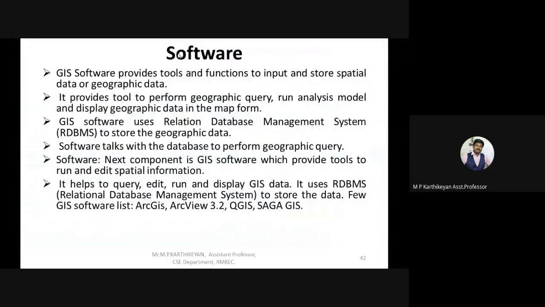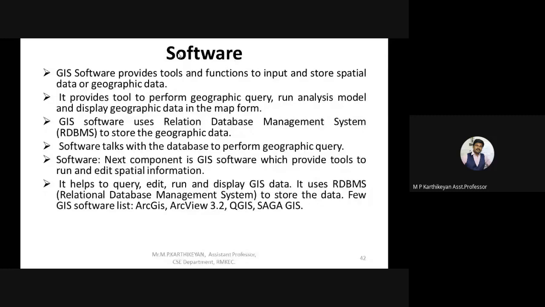The second component is GIS software. As I said in the first slide itself, it is almost similar to a relational database management system. It gathers the data, stores the data, analyzes the data, manipulates the data, and gives a final output result in such a way that it will be efficient for us, or in whichever way we ask the data to be processed.